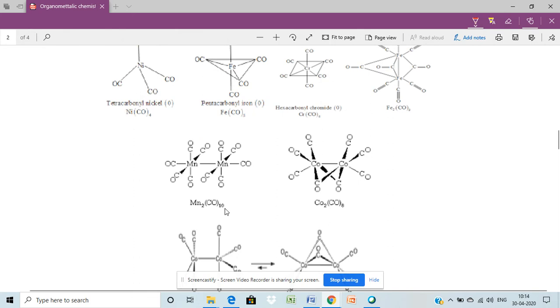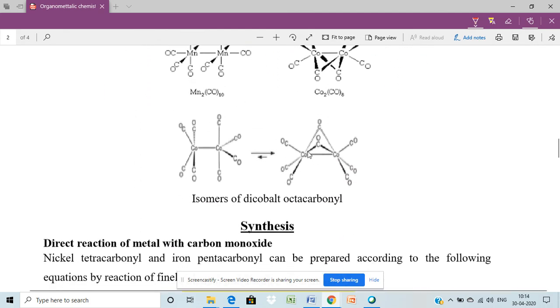In Mn2(CO)10, all the carbonyl ligands are mu1, so they need not be represented here. Here also mu1. But here this CO is in the mu2 state. This is the isomer of dicobalt octacarbonyl. These two are in the mu2 state, but the other three and three are in the mu1 state, and all of them are terminal carbonyls.